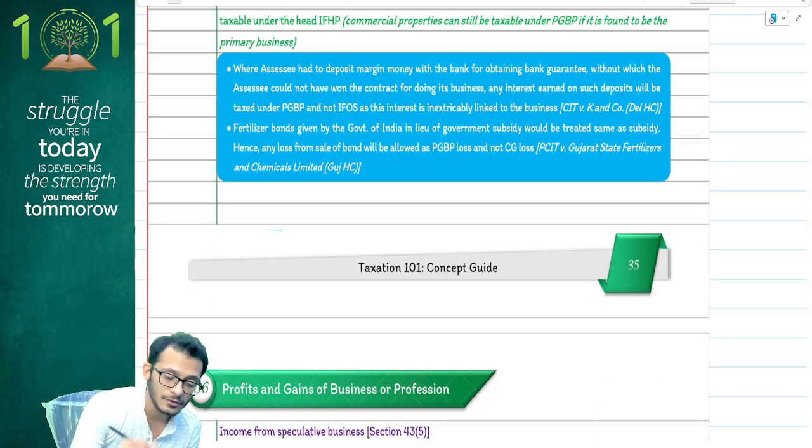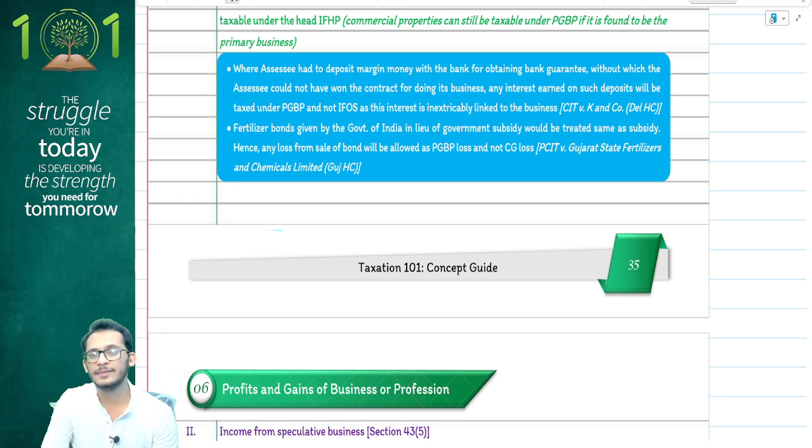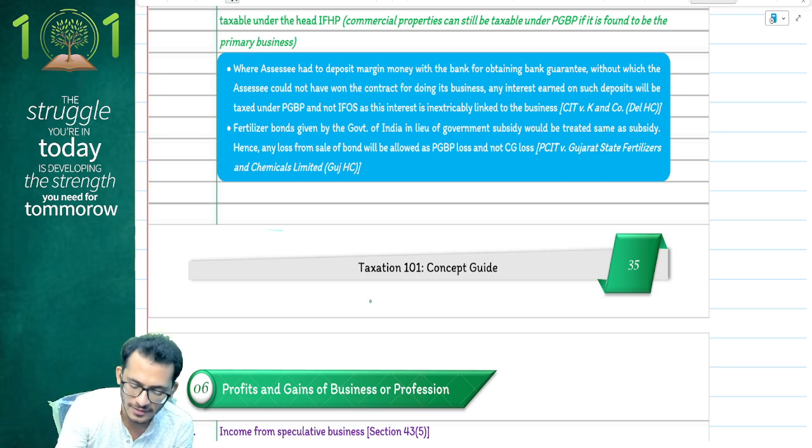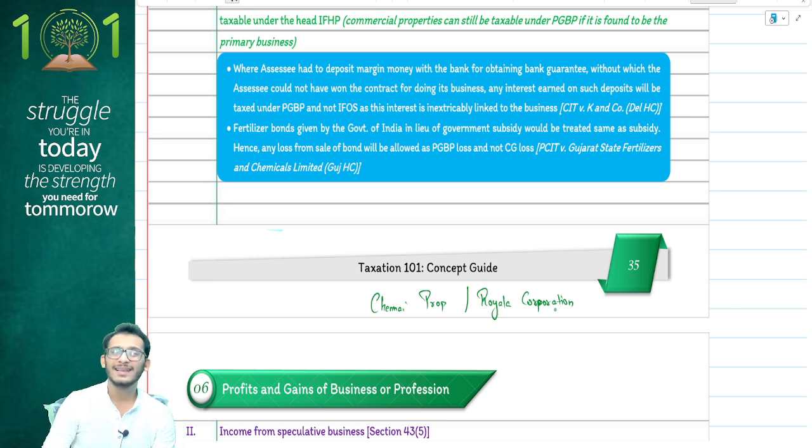Until last year, people, for those who have attempted November 2024, you had a case law which was given in your PGBP chapter. Which was a case law from Chennai Properties. Or a case law of Royal Corporation. Let me spend some time on this, people. What is the provisions? What was the case law coming and saying?